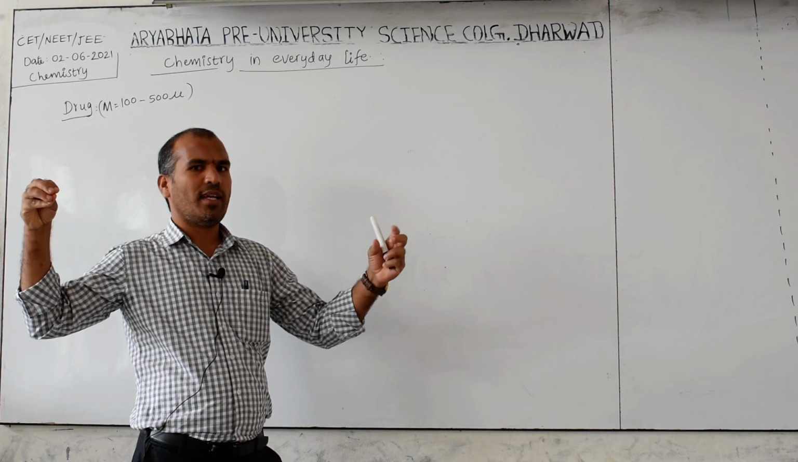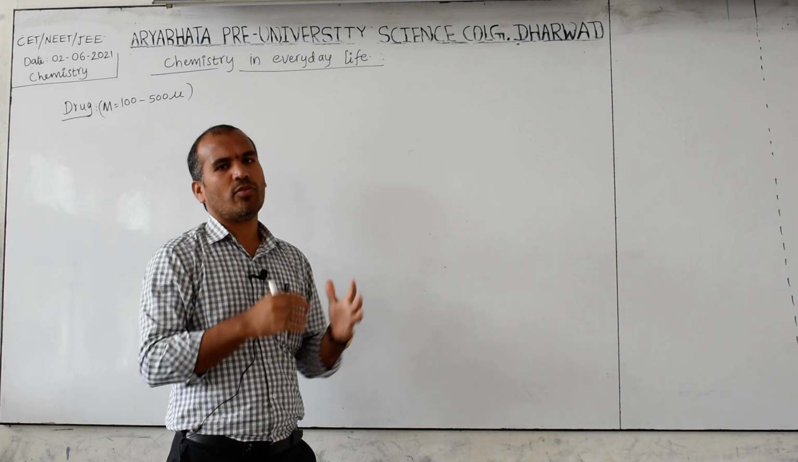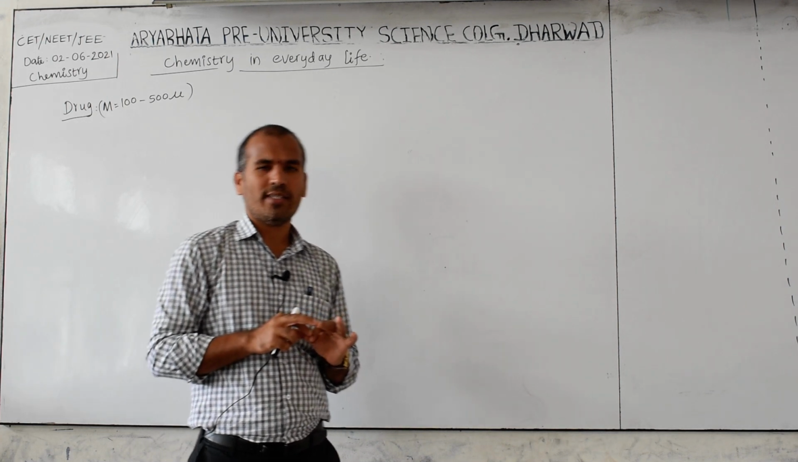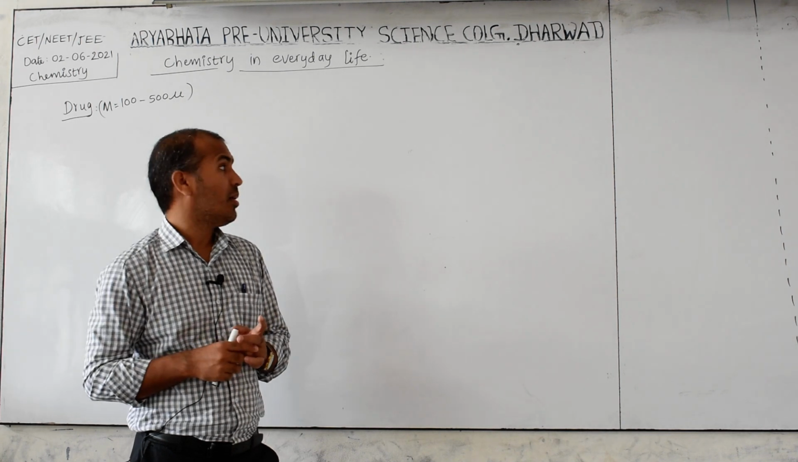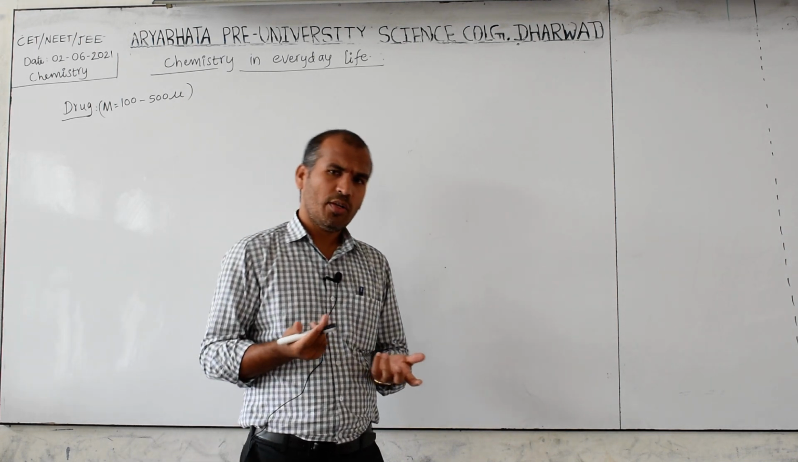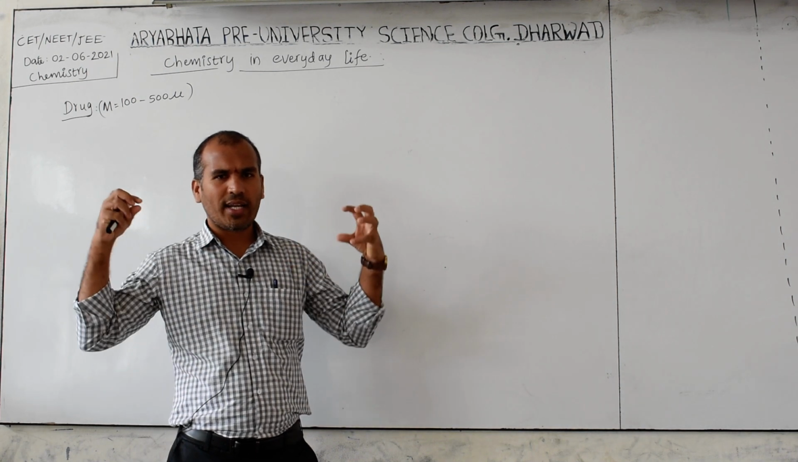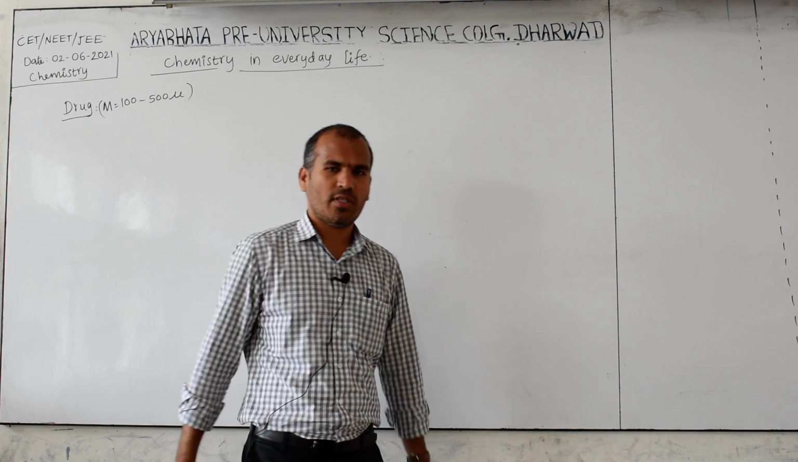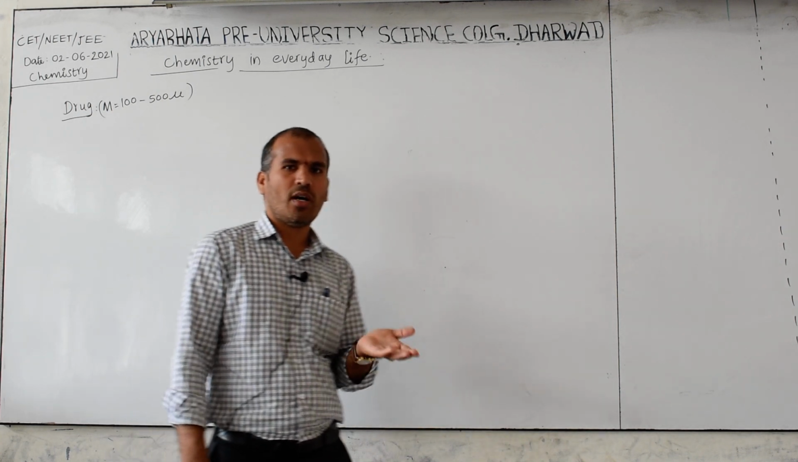So this drug interacts with the target molecule. Which are the target molecules? Macromolecules. What are the macromolecules? Carbohydrates, proteins, enzymes, sometimes hormones, and nucleic acids. All these are the target molecules. When a drug interacts with the target molecule, it produces a biological response. That biological response may be positive or negative.